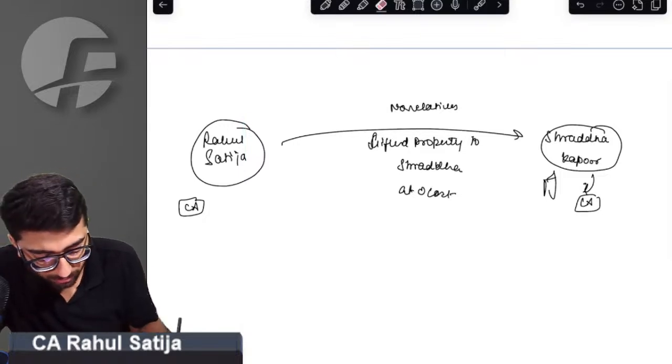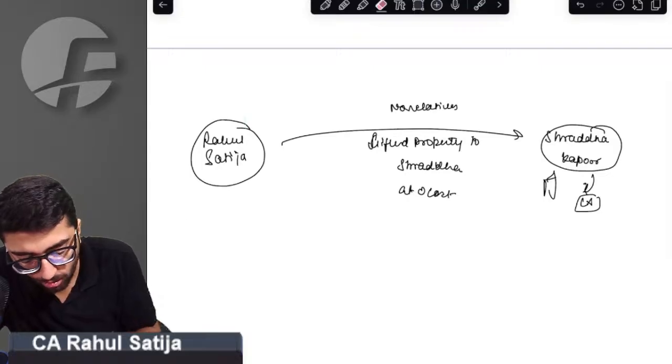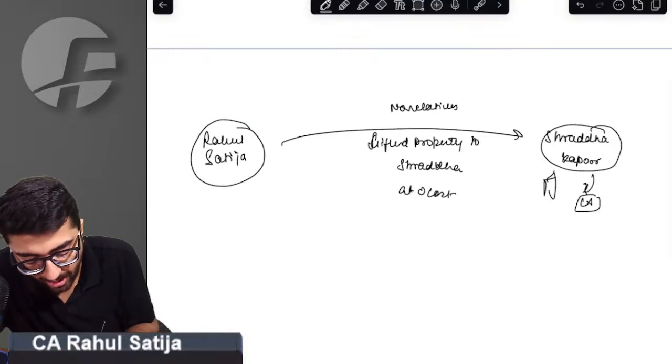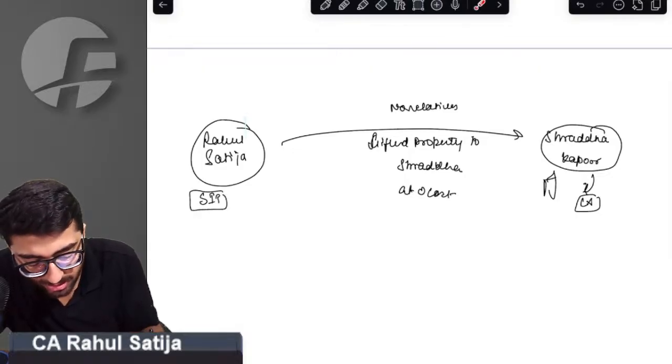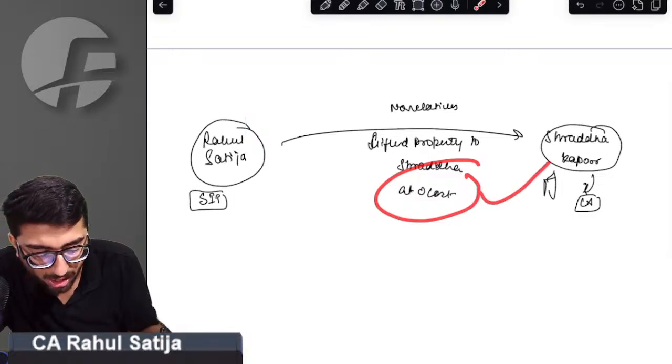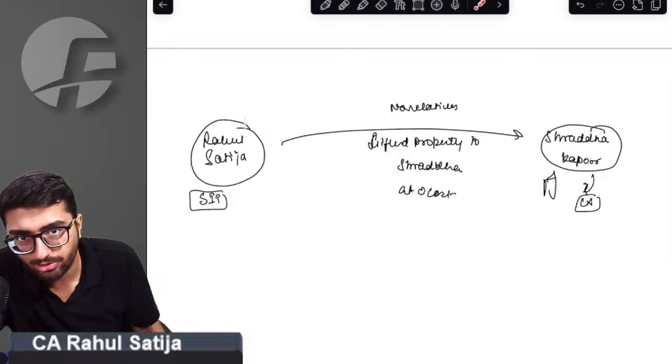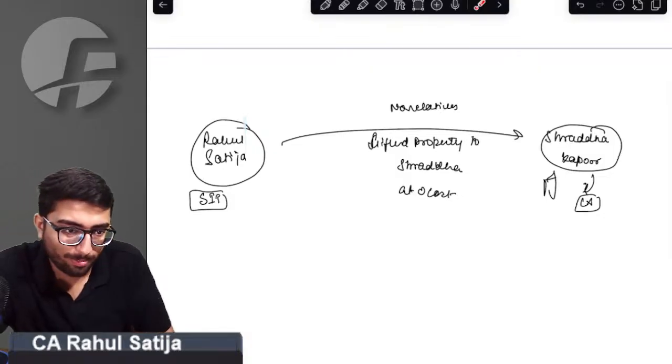Changing things a bit. Sir, if Rahul held such asset as stock in trade and gifts such asset to Shraddha, then what will be the tax treatment in the hands of Rahul and what will be the tax treatment in the hands of Shraddha?